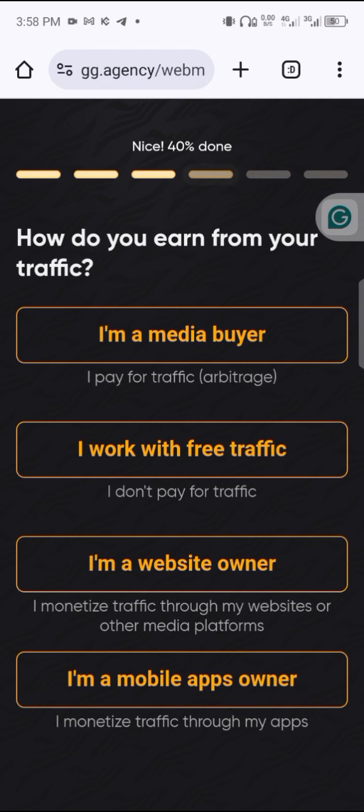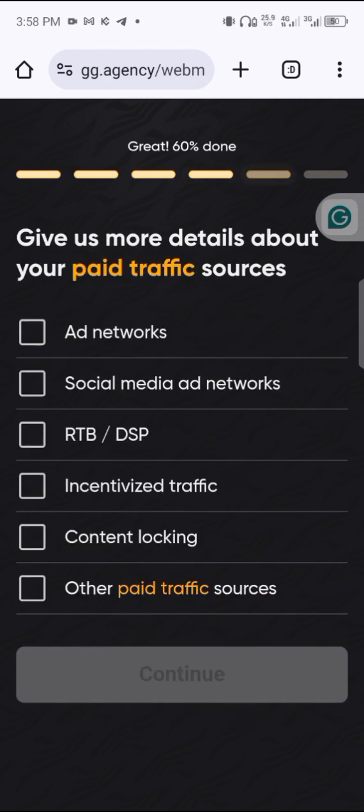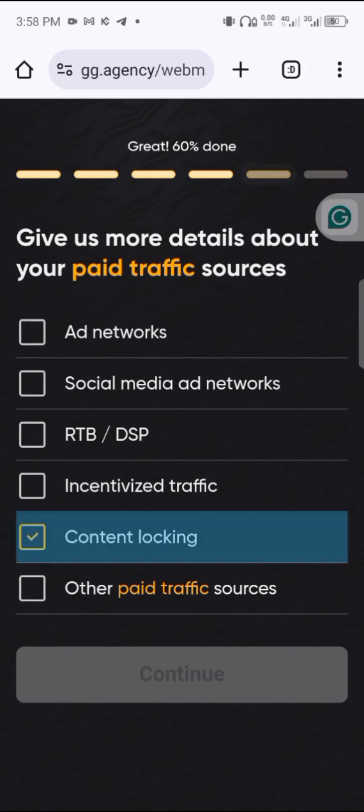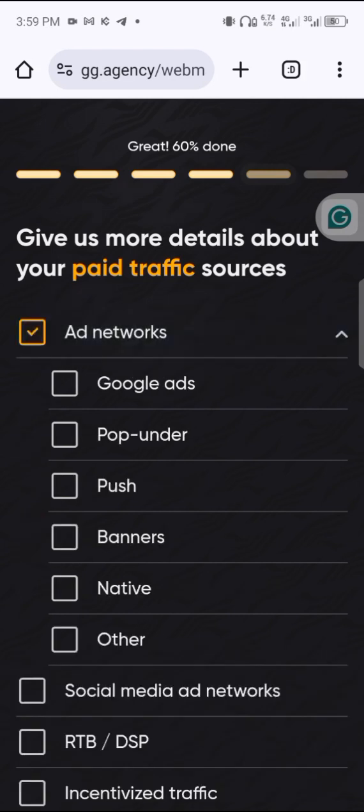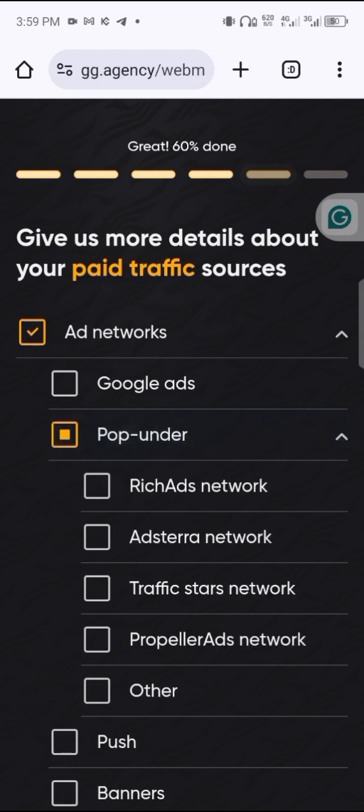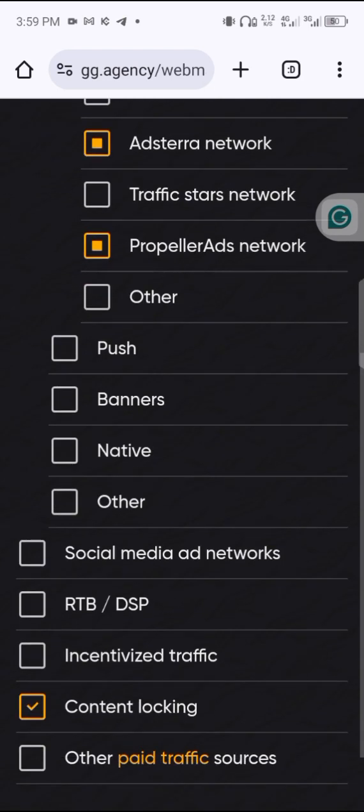I can say I'm a media buyer. They said, give us more details about your paid traffic source. So you can click on content, local ad network, pop-up, Propeller, Astera, and then click on order.